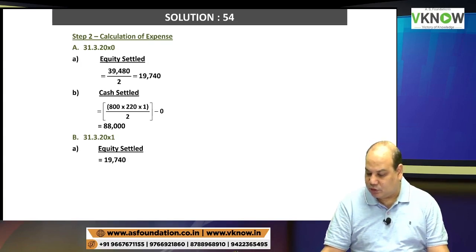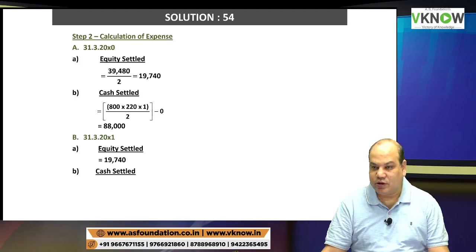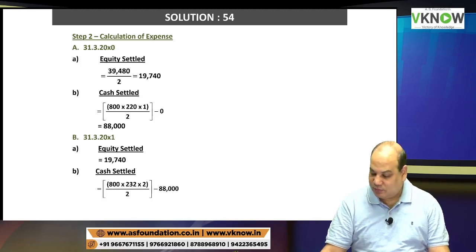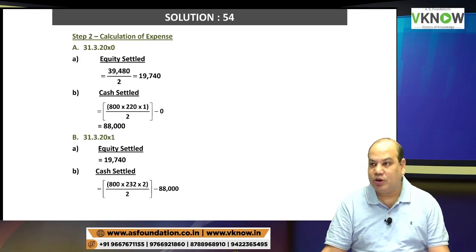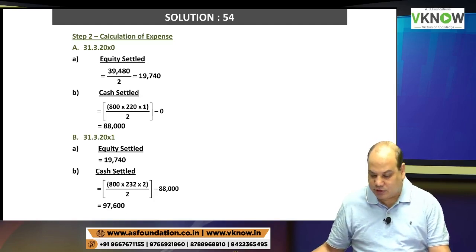Equity will be same, don't waste your time. I am asking for cash settlement. One student is saying 97,600. Is he right? Let us ask computer G. 800 into 232 into 2 by 2 minus 88,000. Come on. Is it 97,600? 97,600. So now we have got all the figures ready.